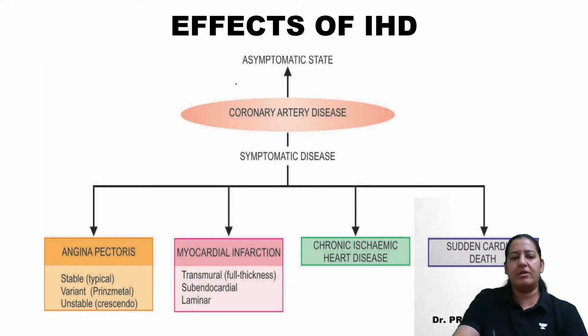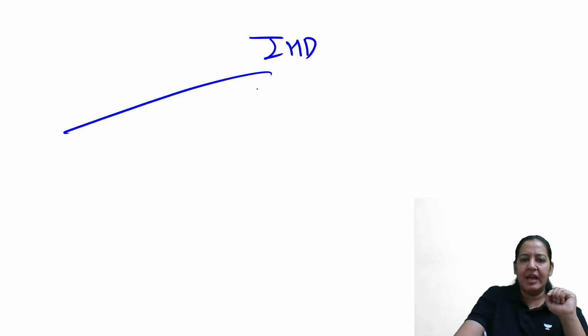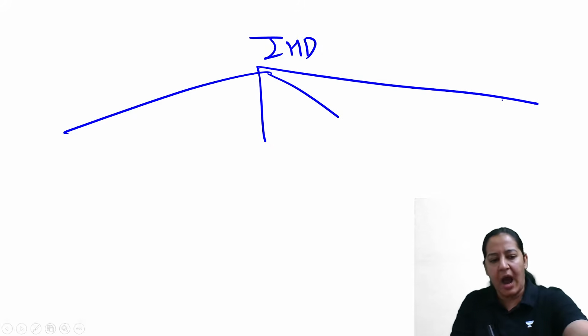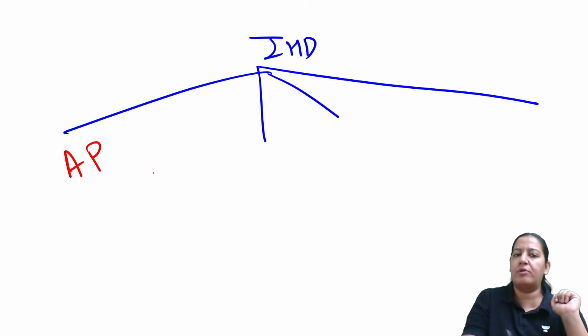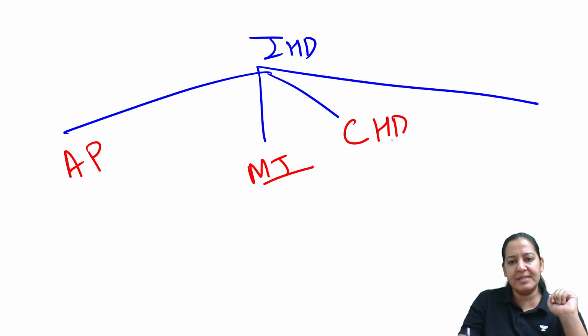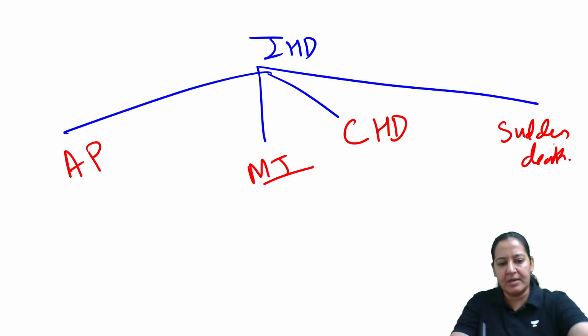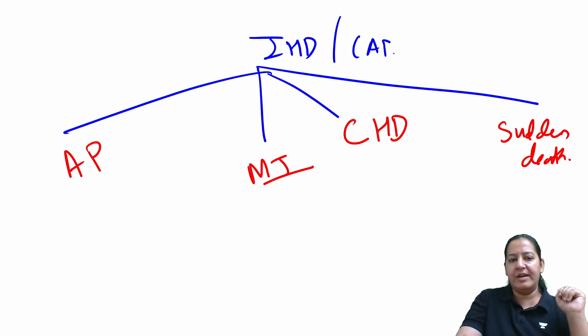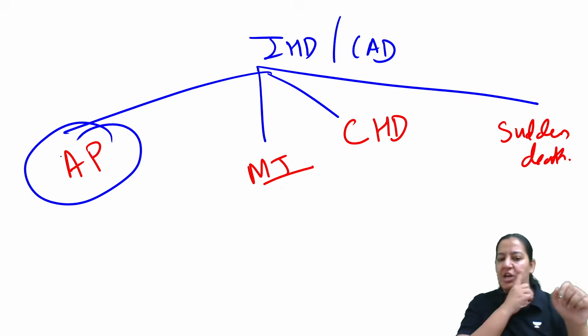So what have we learned? We have learned ischemic heart disease presents in one of four presentations. Either the patient presents with angina pectoris, or the patient presents with MI, or the patient presents with chronic heart disease, or the patient presents with sudden death. So this is the spectrum of ischemic heart disease, also known as coronary artery disease. We have started with the first one, angina pectoris.